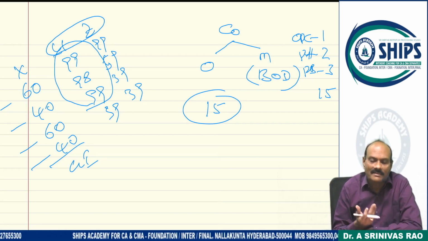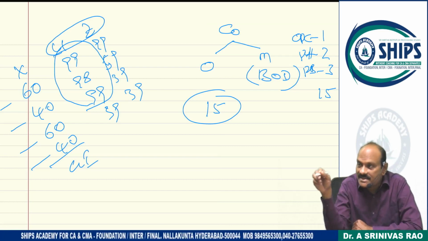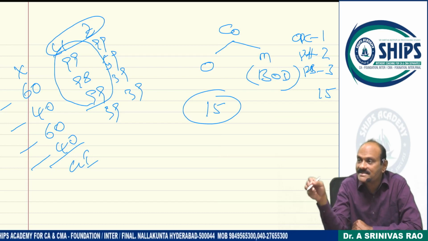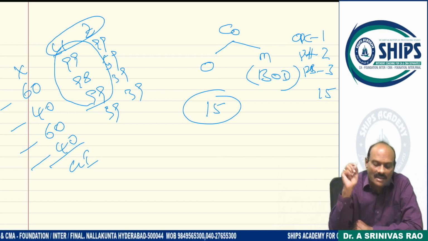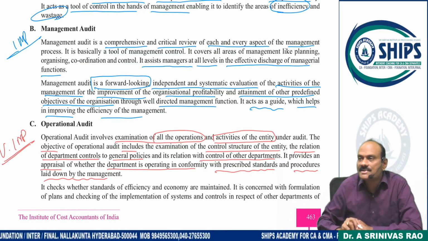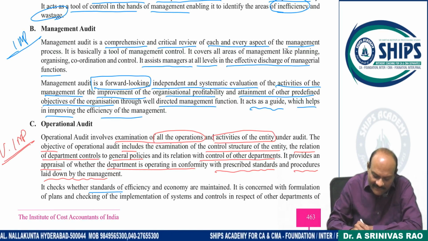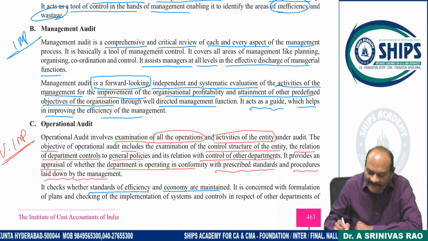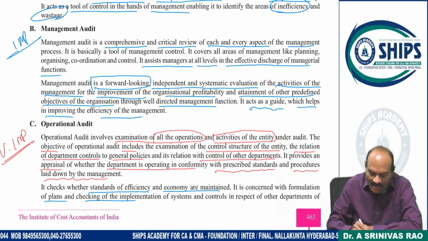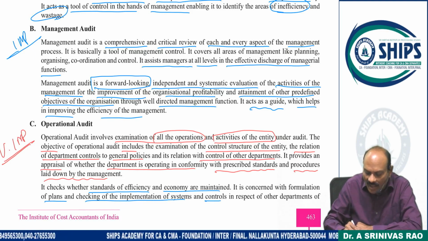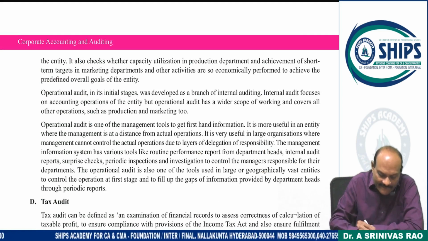You can win. That's why, on the operational audit side, the departmental heads should give importance to general interest, but not individual interest. If you give importance to individual interest, organizations will suffer. Check whether the standards of efficiency and economy are maintained. It is concerned with the formation of the plans, checking of implementation of the system and controls in respect of the other departments of the entity.